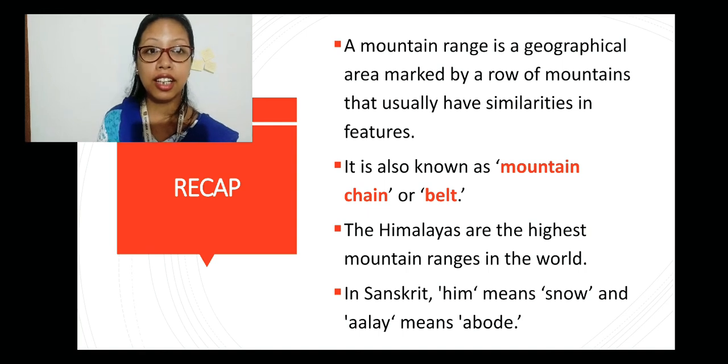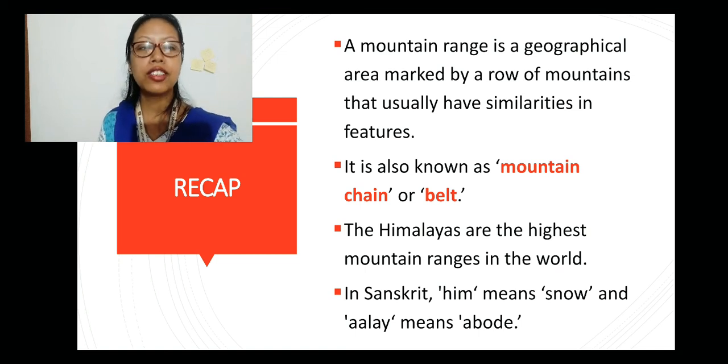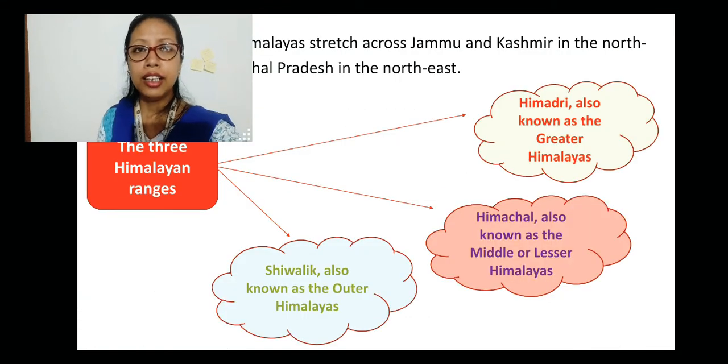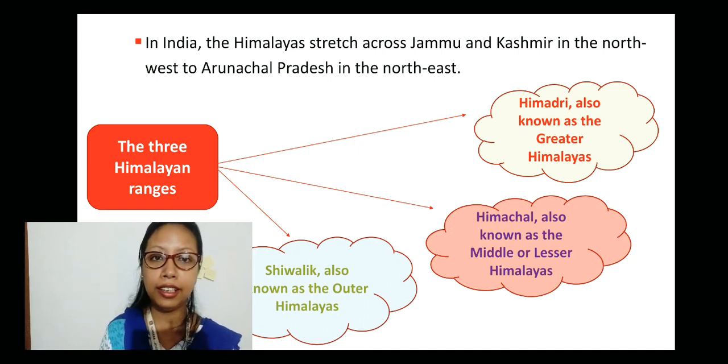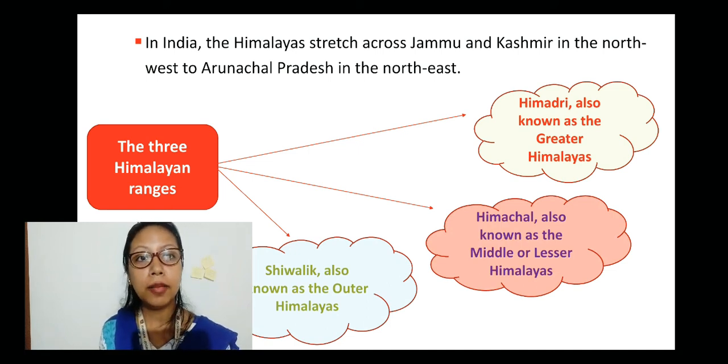In Sanskrit, Him means snow and Ale means abode. As a whole, Himalaya means abode of snow. Then we came across the extent of the Himalayas. In India, the Himalayas stretch across Jammu and Kashmir in the northwest to Arunachal Pradesh in the northeast.